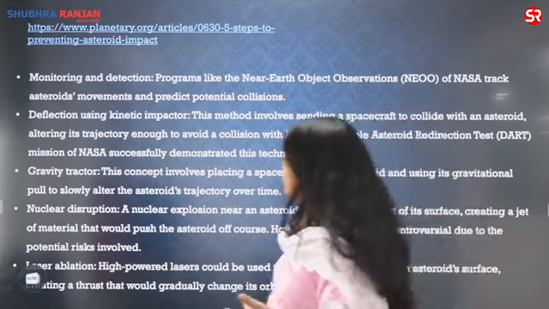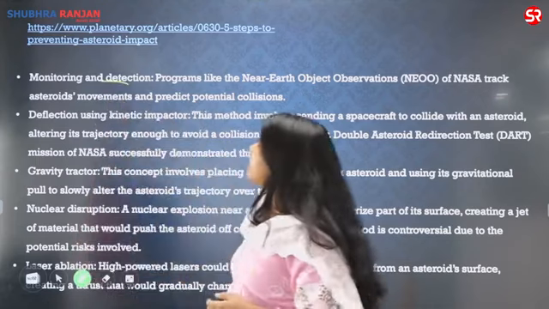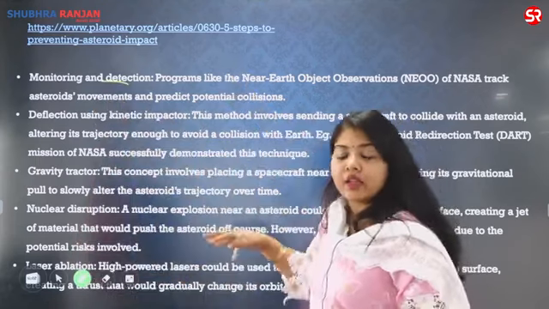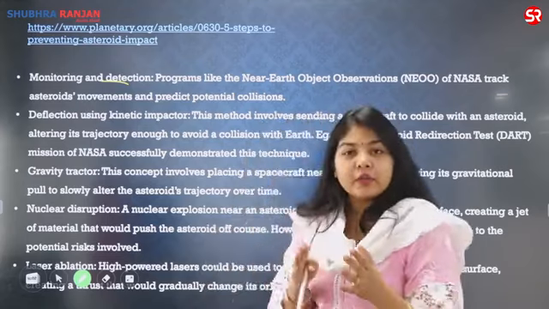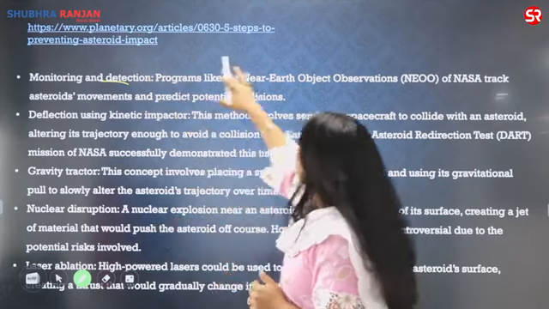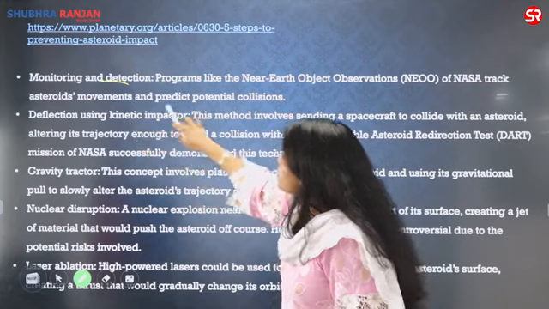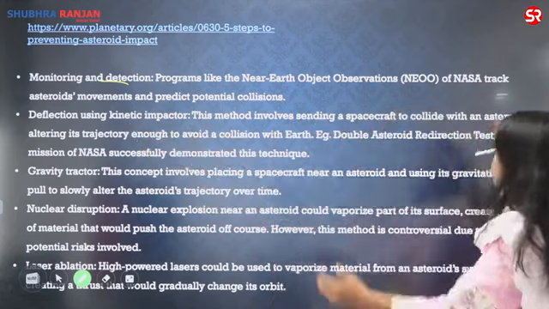So the monitoring and detection, of course, that you have to keep on monitoring the data. This article is from planetary.org, from where I have taken this data. You can visit this also for more detailed study. I have limited time, so I cannot go much deeper. So I can monitor and detect the near Earth objects or asteroids. I can deflect them using a kinetic impactor. What is a kinetic impactor? It is sending the spacecraft to collide.